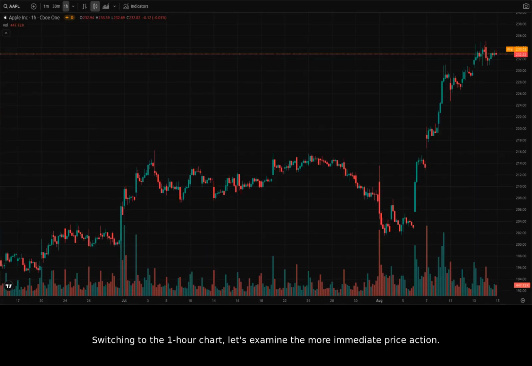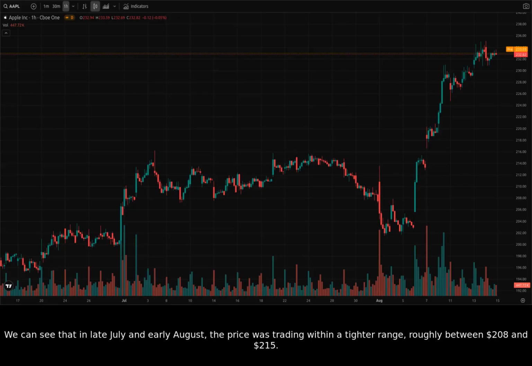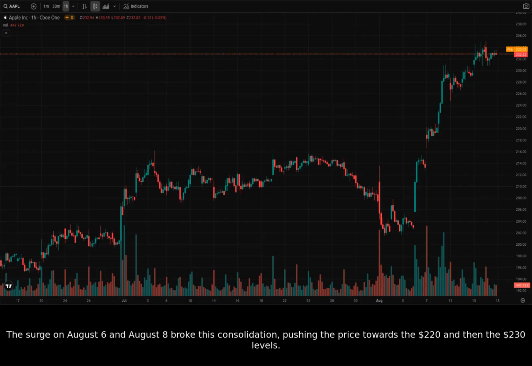Switching to the 1-hour chart, let's examine the more immediate price action. We can see that in late July and early August, the price was trading within a tighter range, roughly between $208 and $215. The surge on August 6th and August 8th broke this consolidation, pushing the price towards the $220 and then the $230 levels.